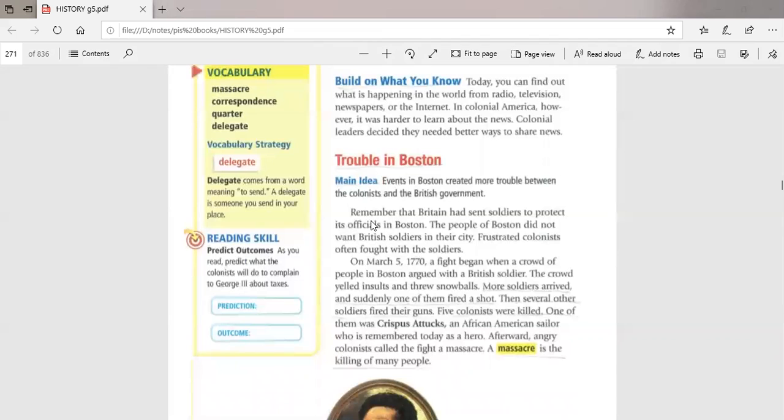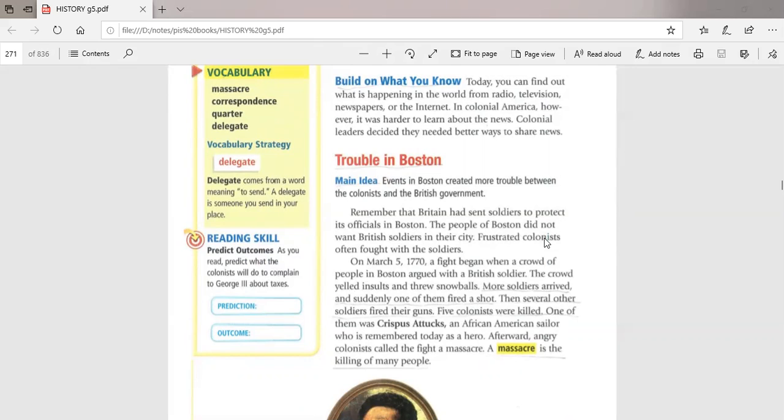So here, guys, remember that your book said that Britain sent soldiers to America. Why? To preserve or to keep the Ohio River Valley. Don't forget, they also sent some soldiers to protect its officials in Boston. You remember in the last lesson, in lesson 2, when I said that the colonists started to beat the officials, the tax officials. So Britain sent some soldiers to protect these officials who collect taxes in Boston.